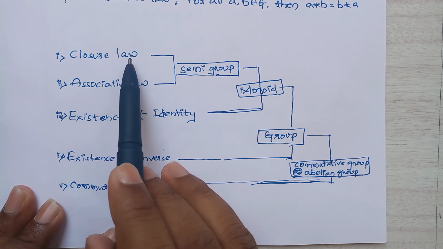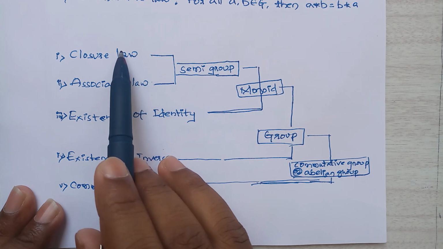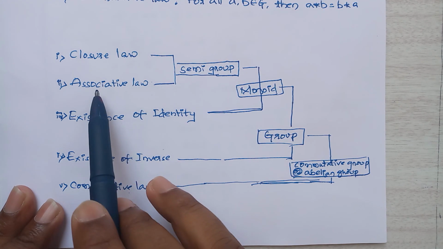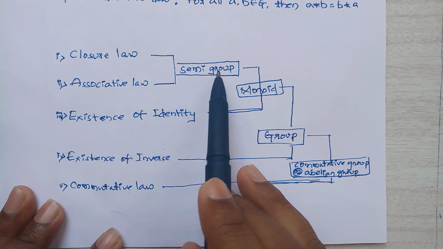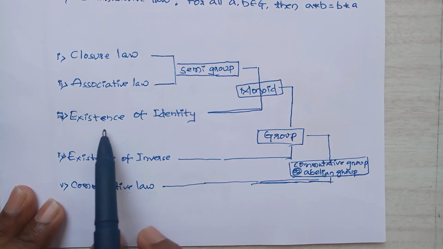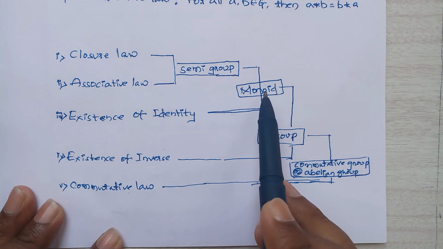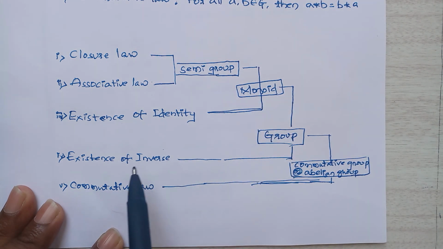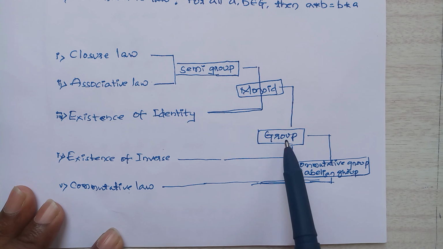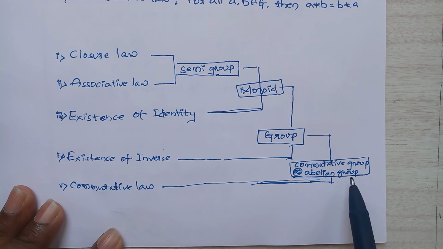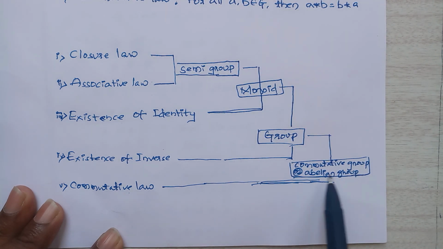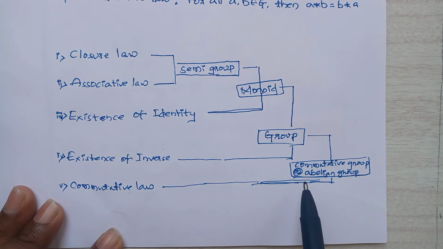If it satisfies only one condition, then that is quasi group. With closure law, if it satisfies associative law, then it is semi group. With semi group, if it satisfies existence of identity, then that is monoid. With monoid, if it satisfies existence of inverse, then this is group. With group, if it satisfies commutative law, then this is commutative group or abelian group. You follow this diagram for your definition purpose, then it is easy to remember. These are all definitions.